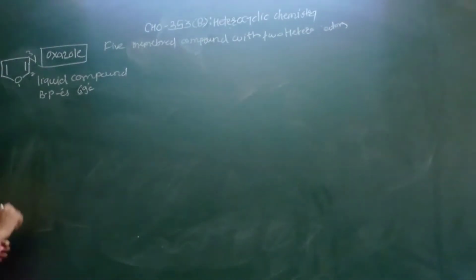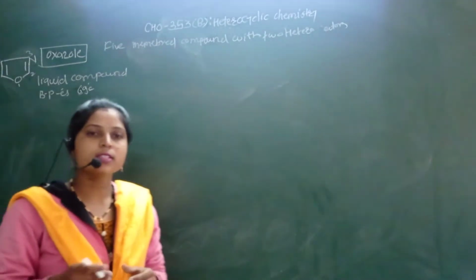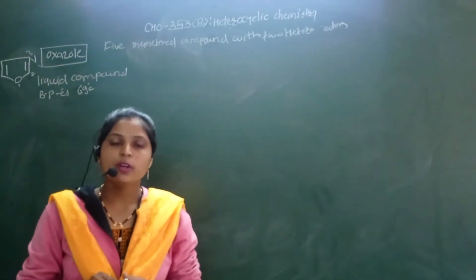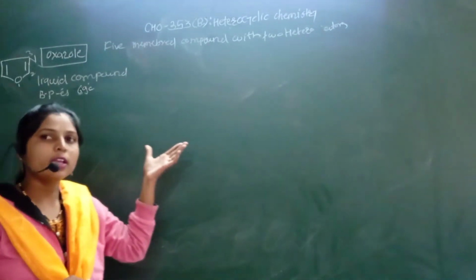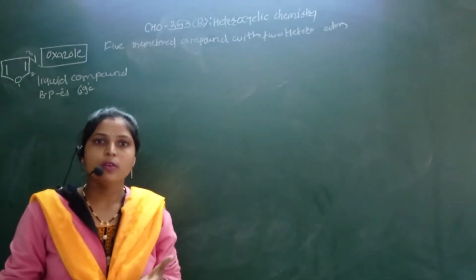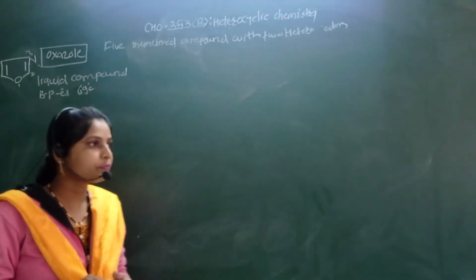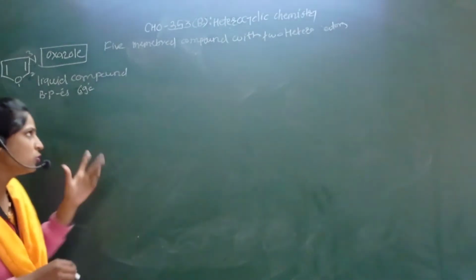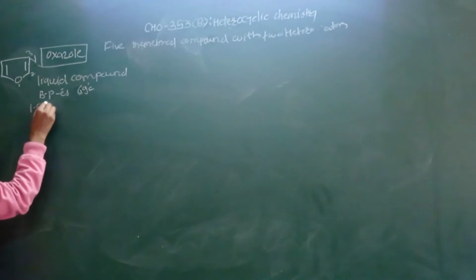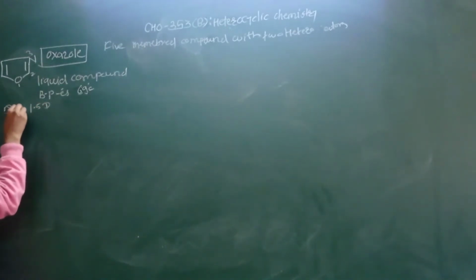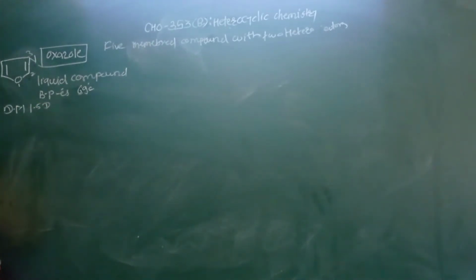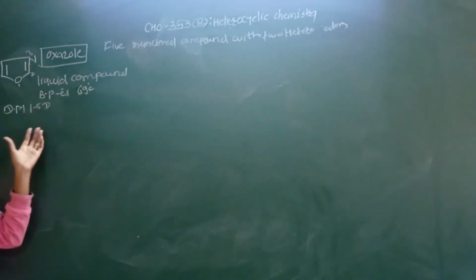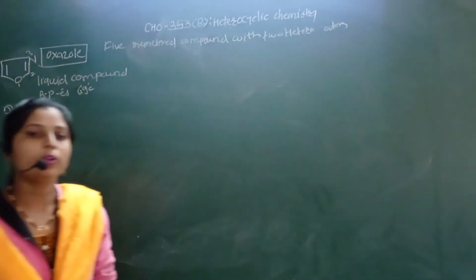It is soluble in organic solvents as well as miscible in water, but it does not occur in nature. The dipole moment of the oxazole molecule is 1.5 D. So these are the physical properties of the oxazole molecule.